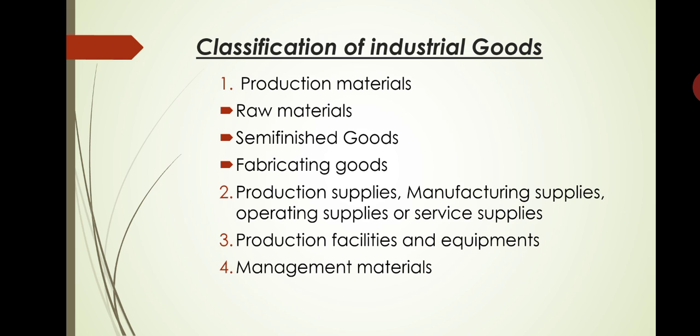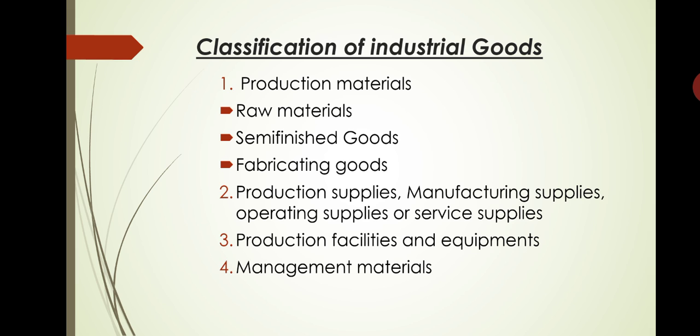On the basis of their use, industrial goods can be subdivided into 4 categories. That is material entering into products, or else production materials; manufacturing, operating or services supplies; equipment and physical facilities used in producing goods or services; and management materials. So these are the 4 categories of industrial goods. Let us discuss one by one.